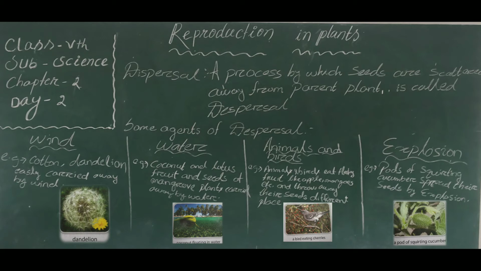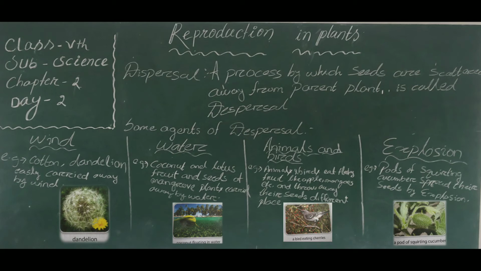Water then carries them to different places. For example, coconut, lotus fruits and seeds of the mangrove plant are carried away by water. Students, look at the picture. The coconut is floating in water.